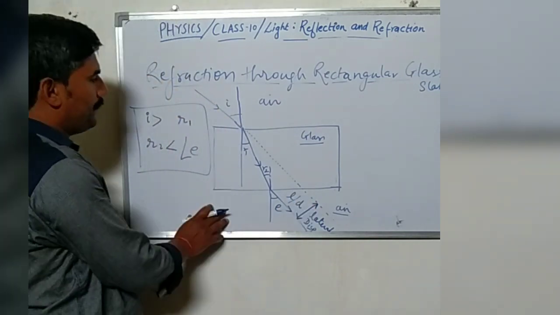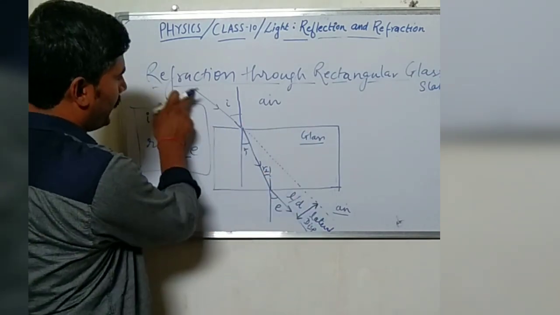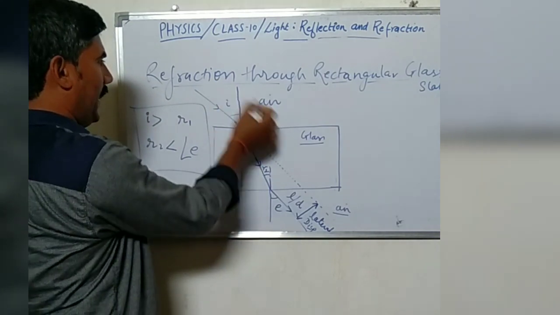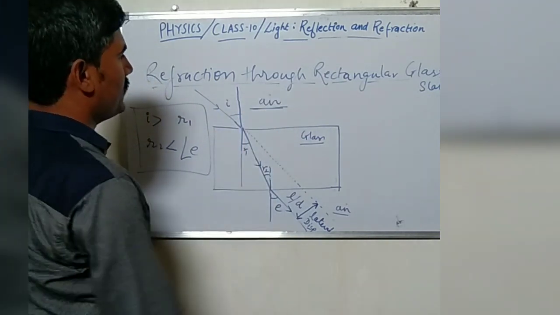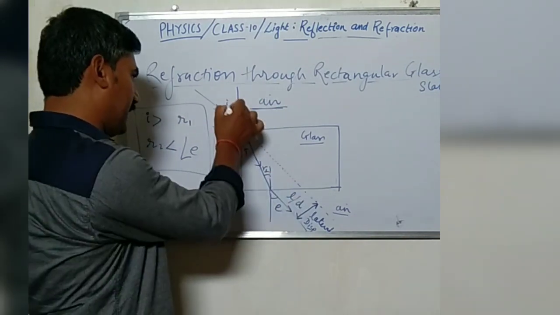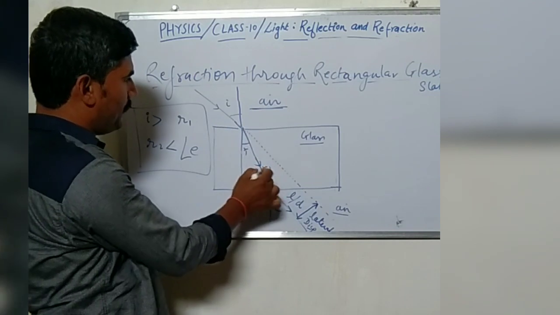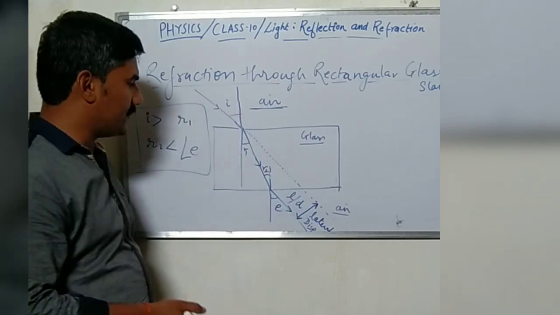Let's revise it quickly. This is a rectangular glass slab, and the incident ray enters from this edge. As outside the glass slab air is present, which is the rarer medium, when the light ray enters the glass slab, the angle of refraction will be less than the angle of incidence.